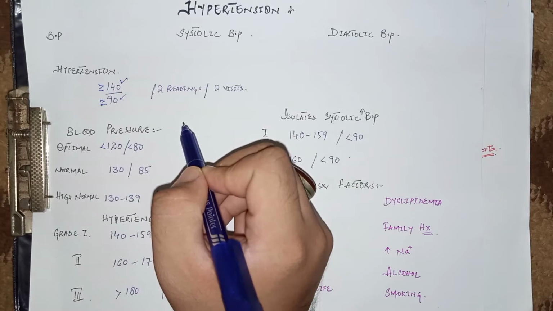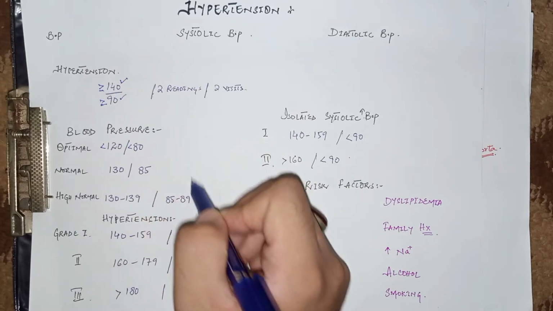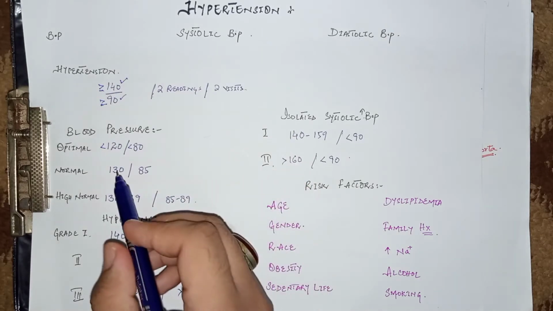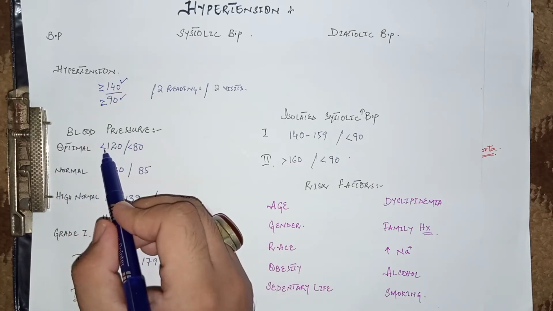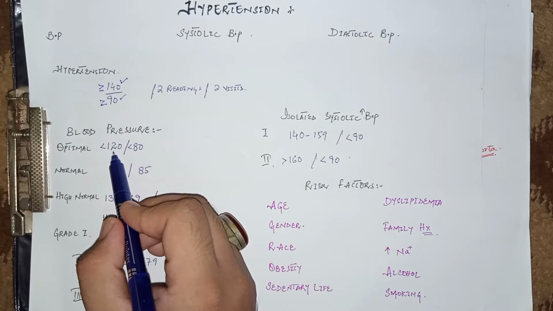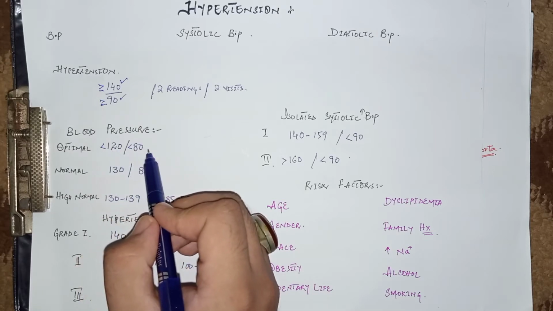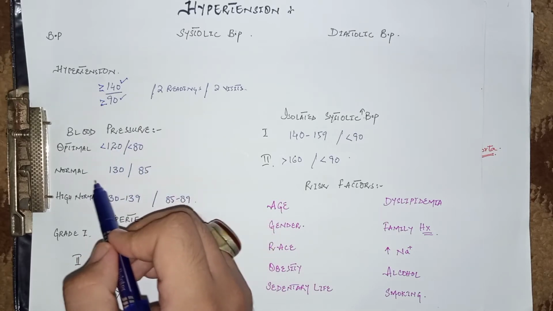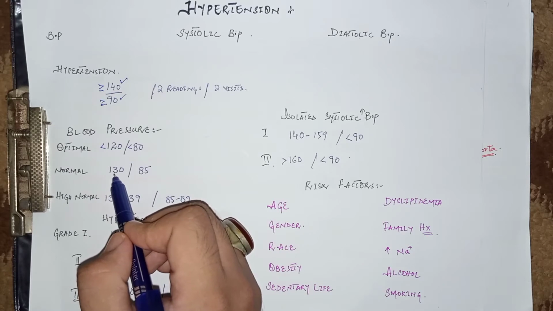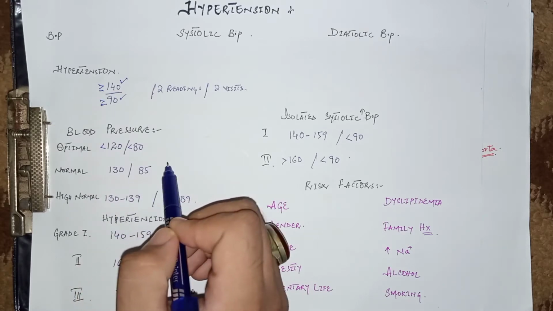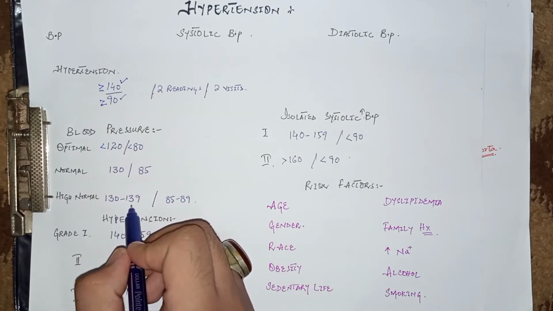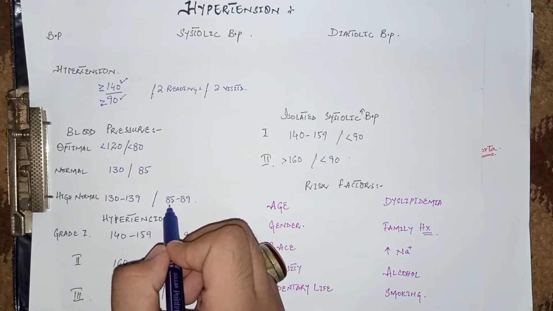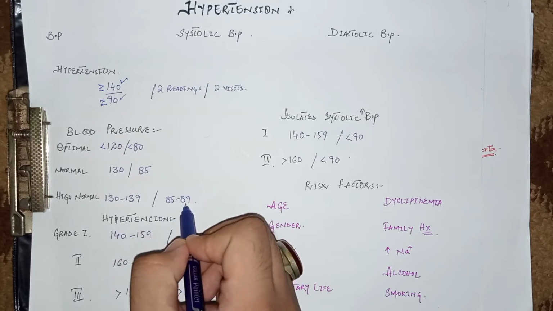According to Davidson's Clinical Medicine, blood pressure is classified into various categories. So let's start with the classification. The optimum blood pressure is when the systolic blood pressure is less than 120 and diastolic is less than 80, and blood pressure is said to be normal when systolic is less than 130 and diastolic is less than 85 millimeter of mercury. It is high normal from 130 to 139 systolic blood pressure and 85 to 89 diastolic blood pressure.